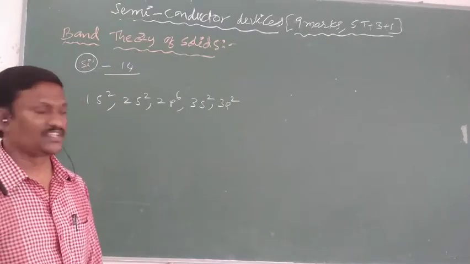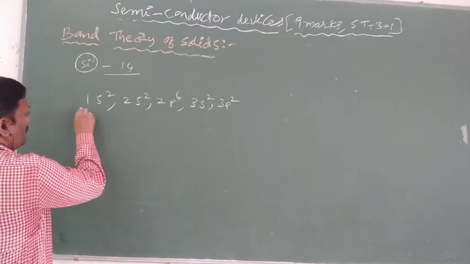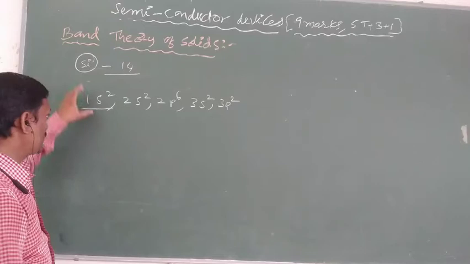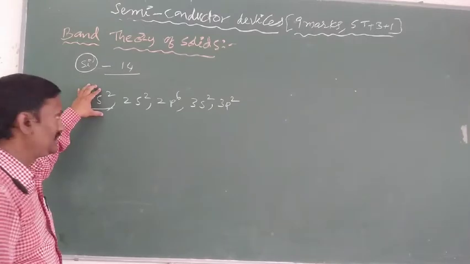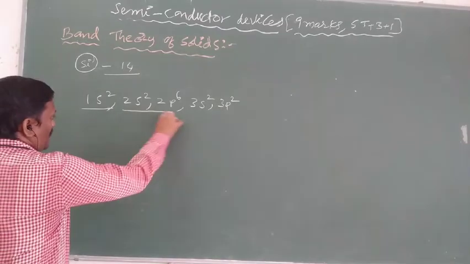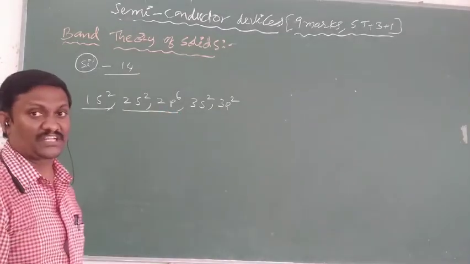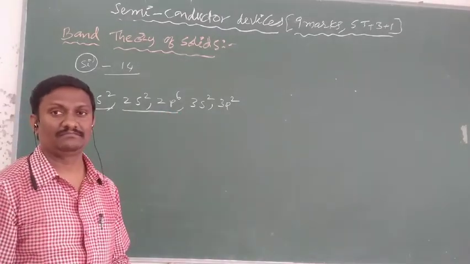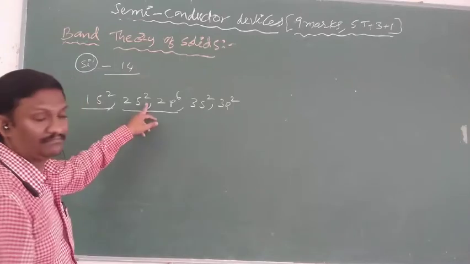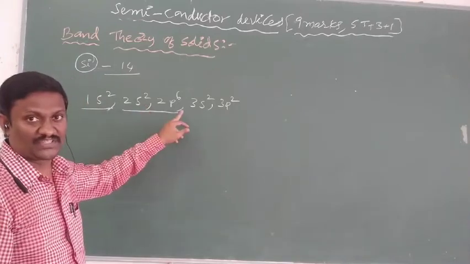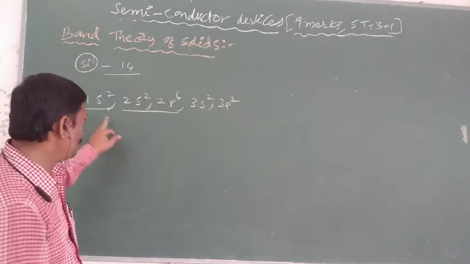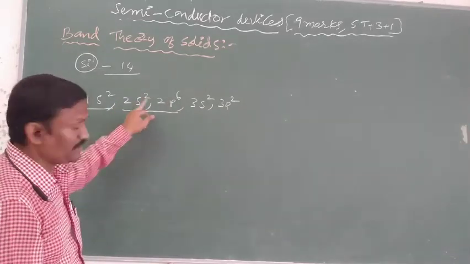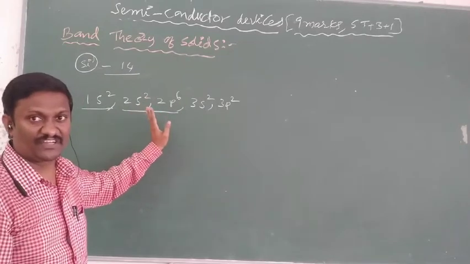2 electrons exist for the first shell. Here the first shell is completely filled. And the second shell is also completely filled. To complete the second shell, total 8 electrons are required. The 8 electrons are filled, 2s2 plus 2p6. So the second shell is also completely filled. So 1s2 is completely filled, and 2s2 and 2p6, the total second shell, are completely filled.